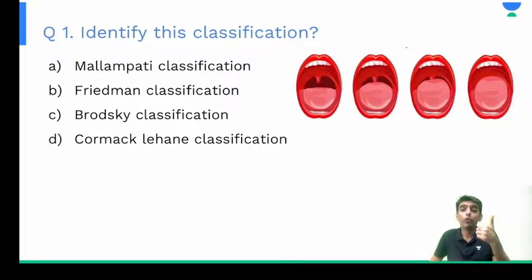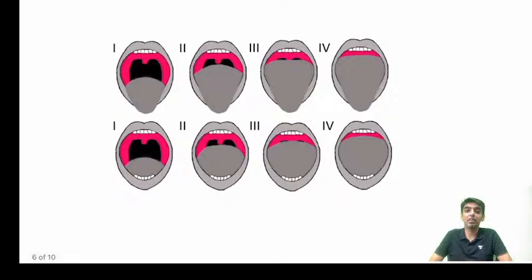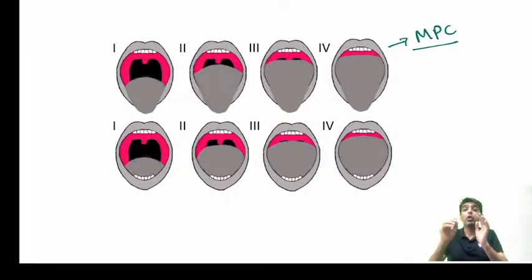I'll tell you, all of you are correct here. This is the Mallampati classification, right? But what did the examiner do? The examiner has given the options in such a way that it is a little tricky. Let us look at the other classifications, that is Friedman classification, Brodsky's classification, Cormack-Lehane classification. What are these? What is Friedman classification, guys? The upper one that you are able to see is our Mallampati classification, MPC that we call it, and we all have studied this in detail.